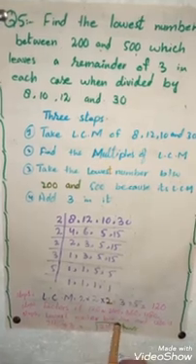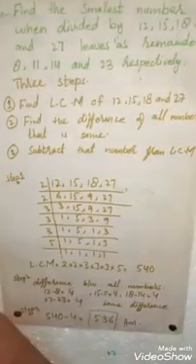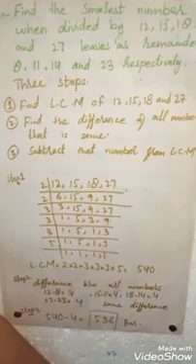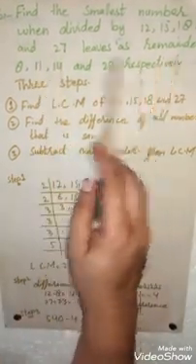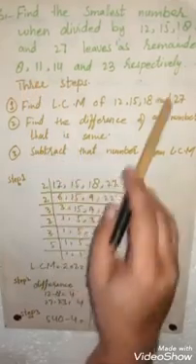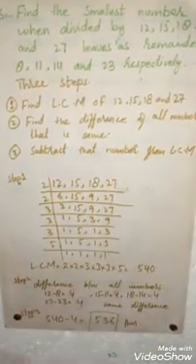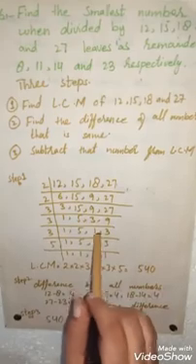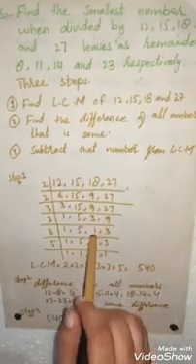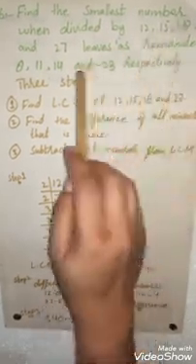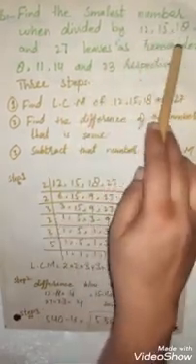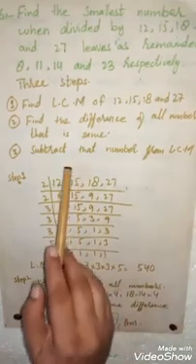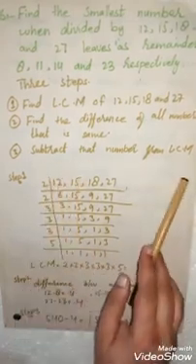Here is your answer. Now students, question number 6: find the smallest number which, when divided by 12, 15, 18 and 27, leaves remainders 8, 11, 4 and 23 respectively. You will solve this question in 3 steps. First you will find your LCM, then you will find the difference between these numbers and the remainders, and at last you will subtract that difference from the LCM.